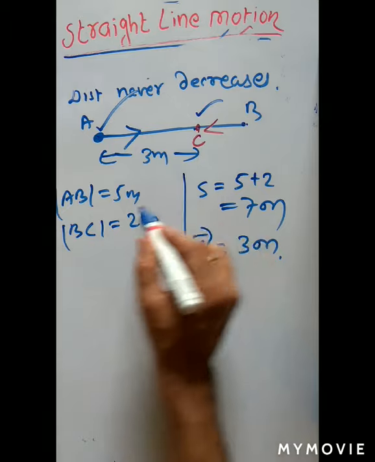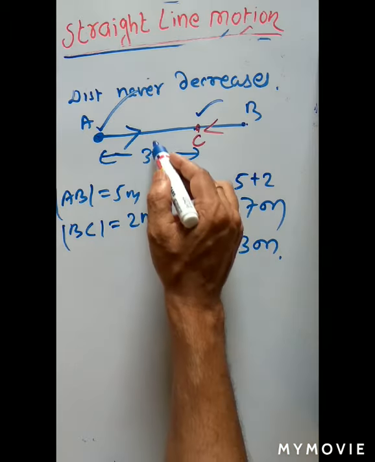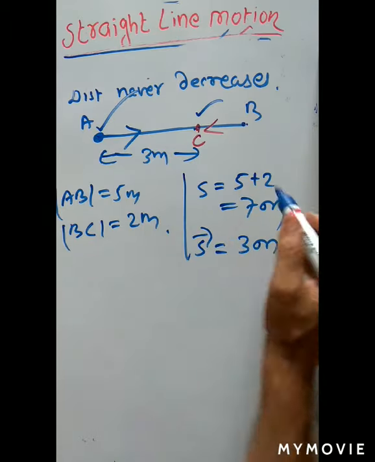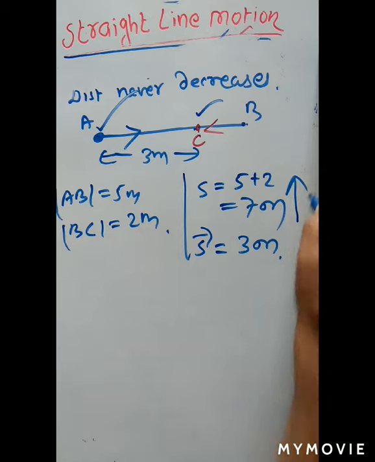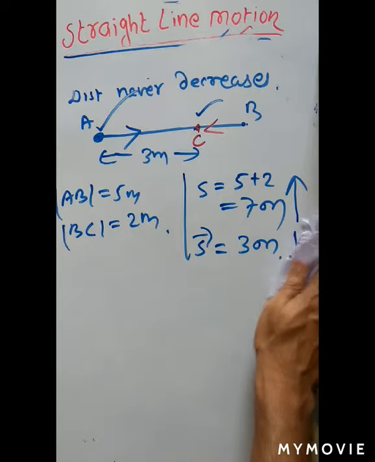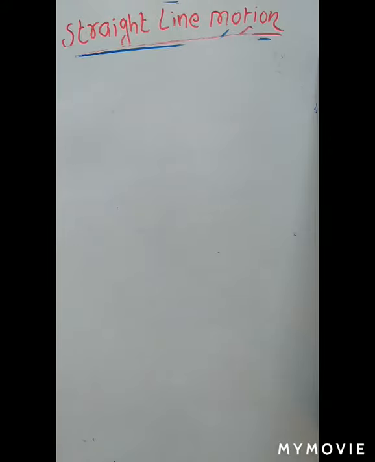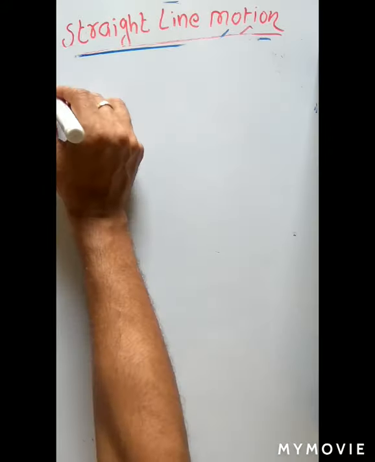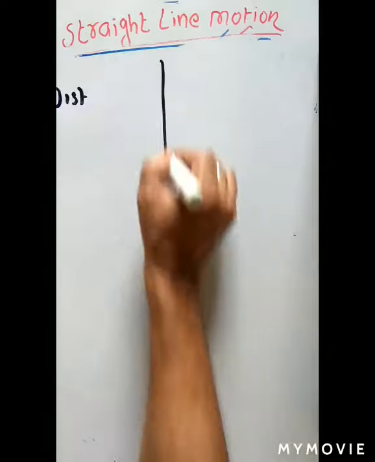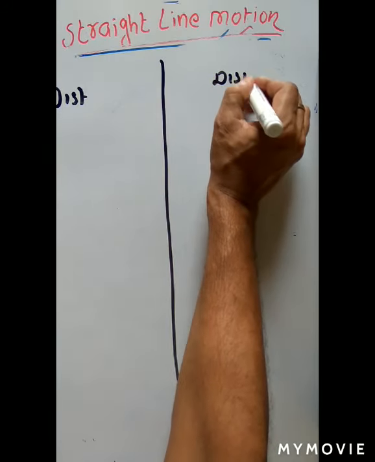Now see, distance always increases. Initially 5, then 2, so distance is 7. So distance increases. But here you saw displacement decreases. So why so? Because displacement has direction. According to the direction, the magnitude of the displacement may be 0, may be positive, may be negative. So let us analyze and compare distance versus displacement.